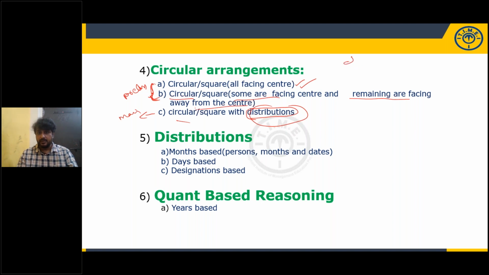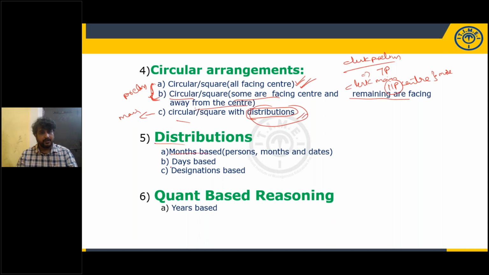Like for example, in clerical prelim, in circular arrangement, they may give you just 7 persons facing center. But when it comes to clerical main, instead of 7 persons, they may give 11 persons facing center, and a little bit more number of possibilities. The number of possibilities may be more. Clues they may not give you directly, but the model is same. So even this is also important for mains. I'm not saying it is not important for mains, but the number of persons they give you is more. And this is especially for mains.